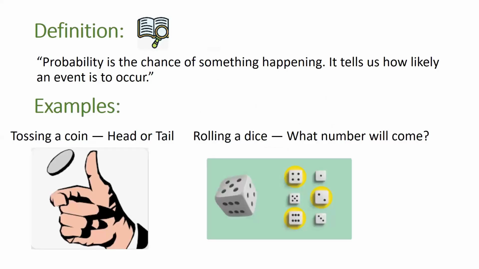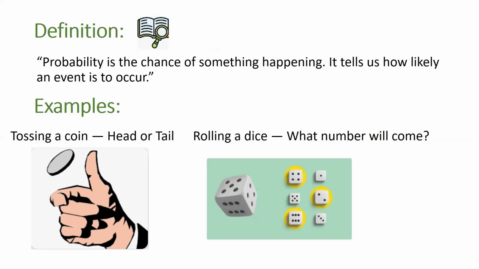So, students, we earlier discussed the chances of happening is called the probability. So, probability is the chance of something happening. It tells how likely an event is to occur. Again, I revise the previous example, like the cricket match between Pakistan and India. The chances are either one of them wins, loses, or draws. So the happening of an event, we know exactly one event occurs at the same time, is called the probability.